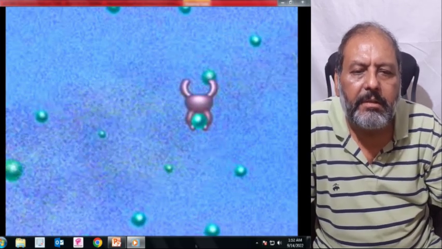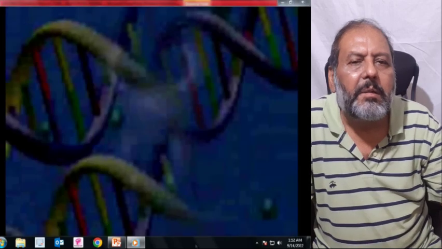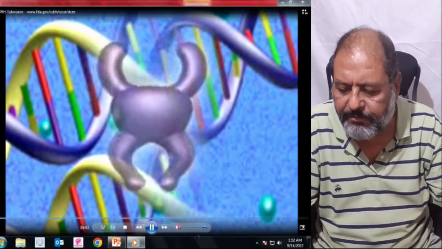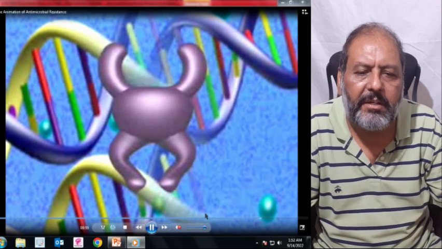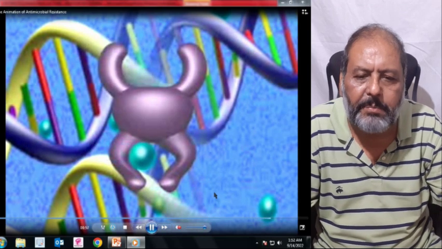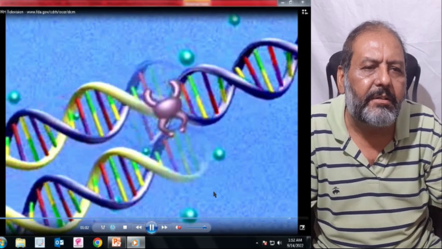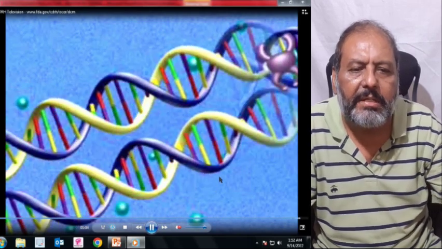But here the resistant gene is there and has no effect from the antibiotic, and the antibiotic just passes by and the bacteria is able to survive. So that is the mutation one can see.